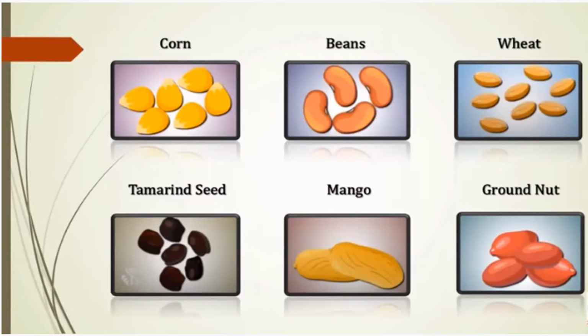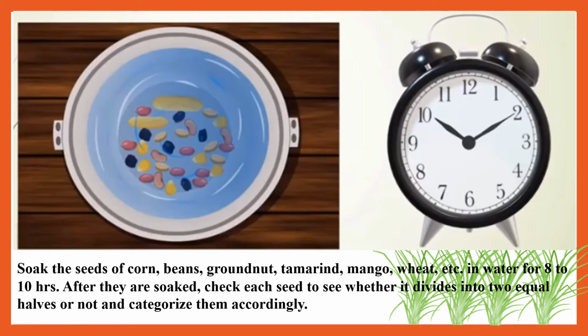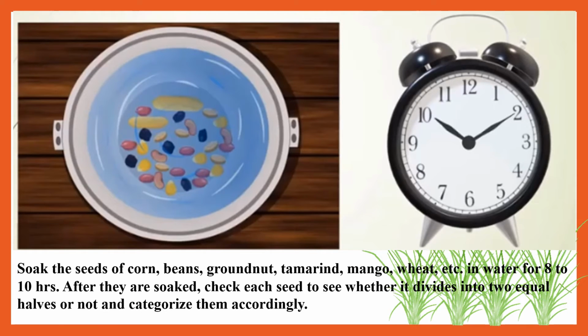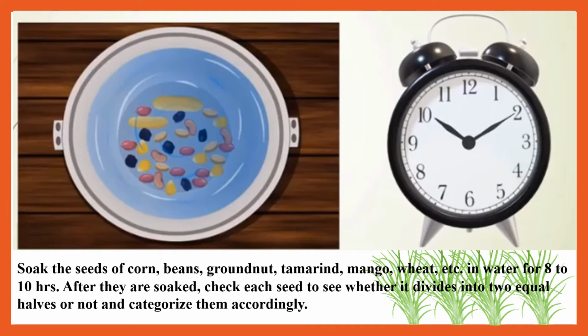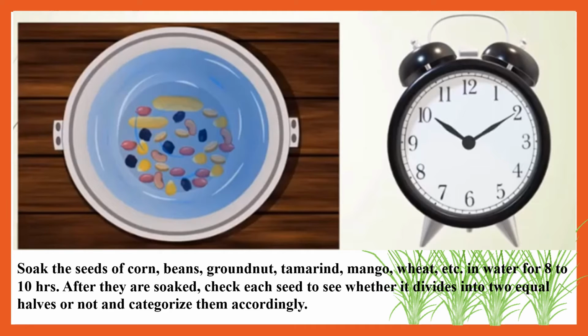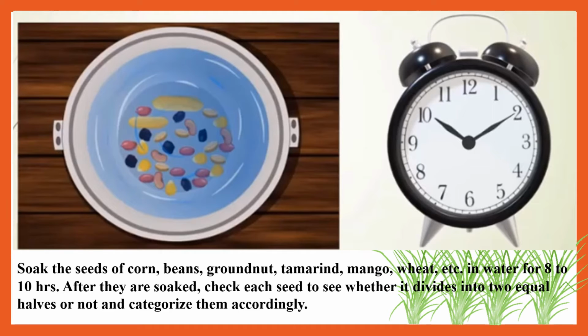Now I'll just ask you to do an experiment. You can do it at home. Take a few corn seeds, beans, any beans that you have, like chana, or you could take wheat, tamarind seed, mango seed, groundnuts, and you have to soak them overnight. Okay, soak the seeds of corn, beans, groundnut, tamarind, mango, wheat, etc. in water for 8 to 10 hours. After they are soaked completely, check each seed to see whether it divides into two equal halves or not, and